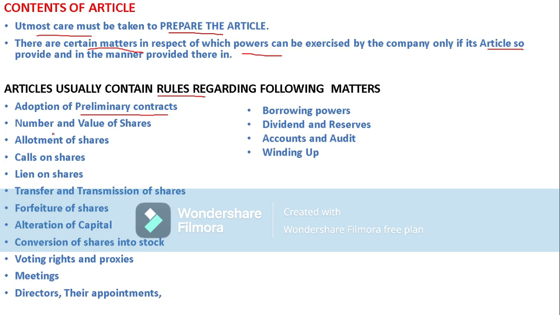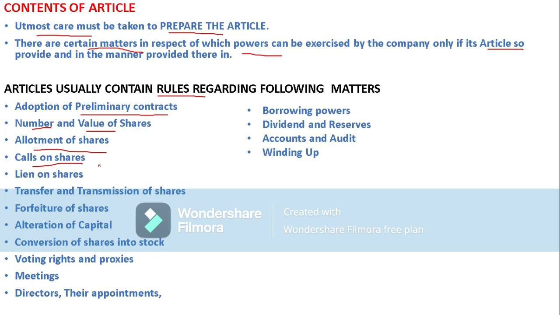Likewise, the articles of association involve the number and also the value of shares. They will state in the articles how many shares there are, what the value of each share is, what the equity shares are, and what the preferential shares are. The detailed information will be there in the articles of association. Coming to allotment of shares, how many equity shares and how many preferential shares. And coming to calls on shares, there will be a first call, second call and so on. For example, for a 50 rupee share, the shareholder pays 25 rupees and 25 rupees is in balance.